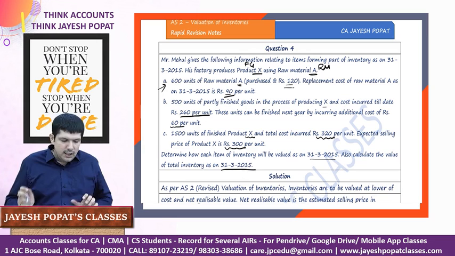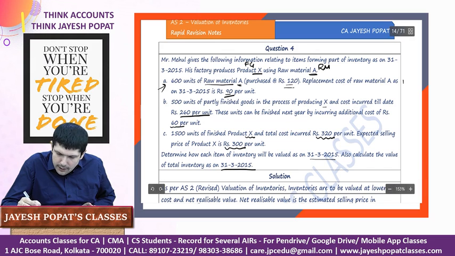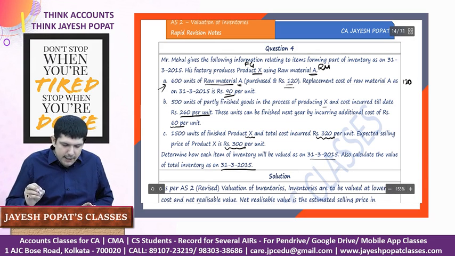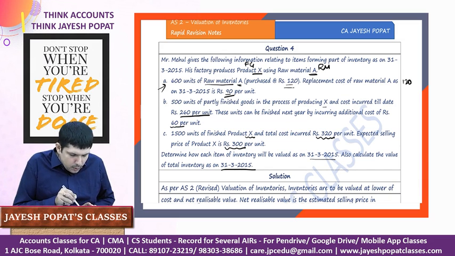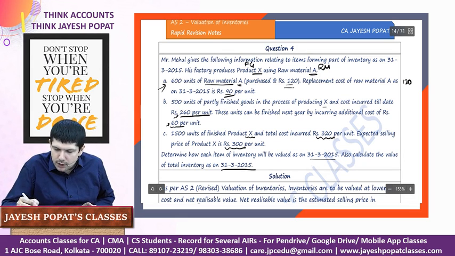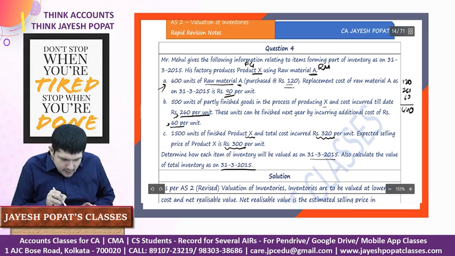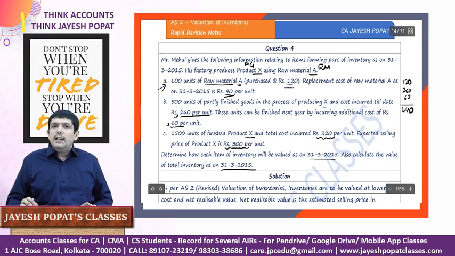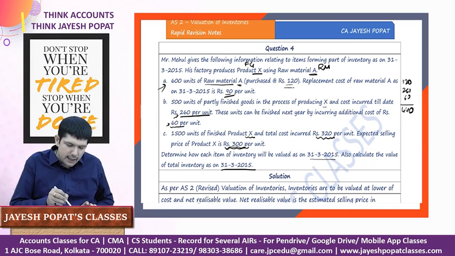So basically what we need to see is, first, when you're doing the calculation for raw material, the cost of our raw material is 120, right? And once we try to complete this raw material, see what will be the total conversion cost. 260 is something which is already incurred and 60 will be incurred in future. So 260 plus 60 is total conversion cost. So how much will it cost? It will be basically 440 will be the cost of finished goods, whereas the selling price of the finished goods is only 300, which is the NRV. So obviously here there will be a loss. We need to value raw material at 90.